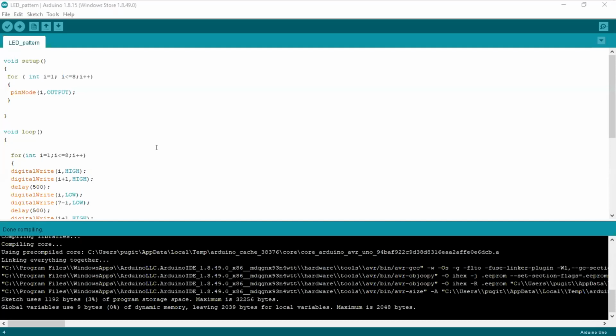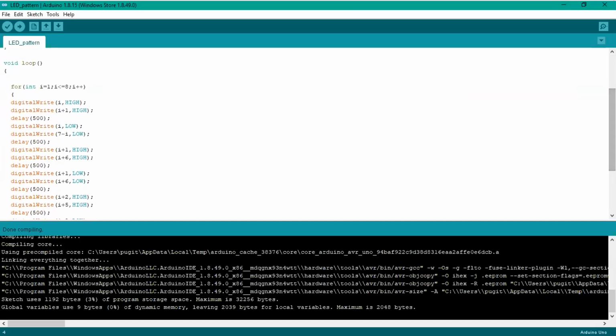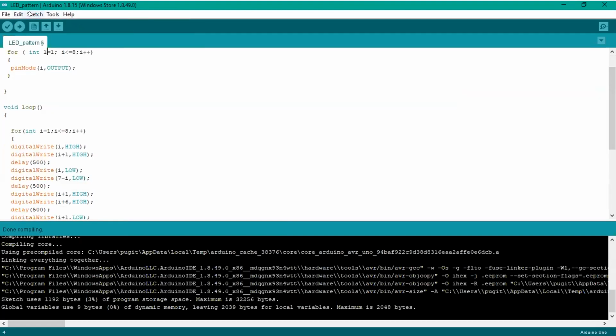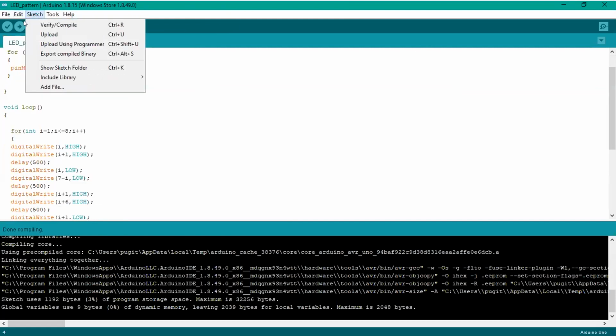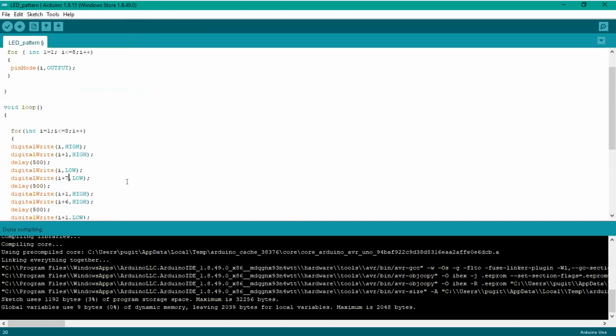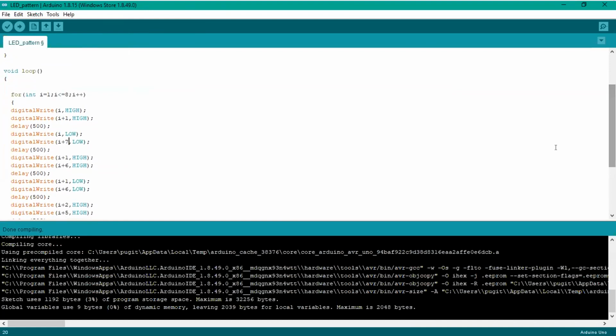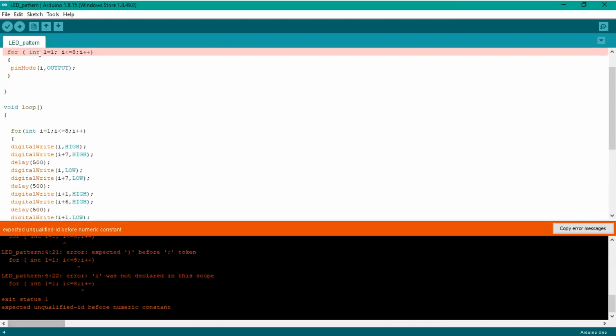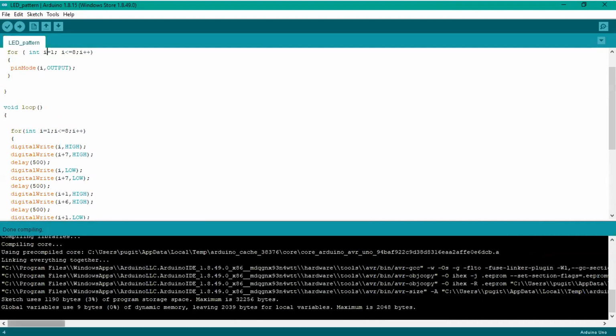Is my screen there? Yes. It's I+8, just a second. It'll be 1 and 9. Something wrong.